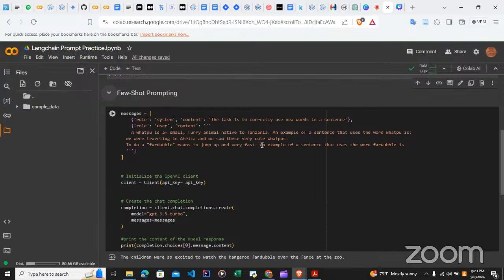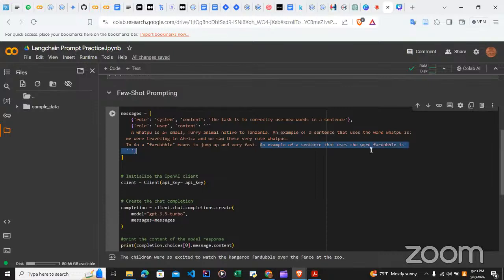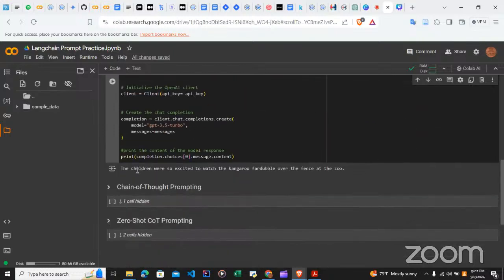You can see from here, I said an example of a sentence that uses the word fadubu, and I've explained the word here. I said to do a fadubu means to jump up and very fast. So with this explanation, it's going to give me the right text that will follow this sentence.